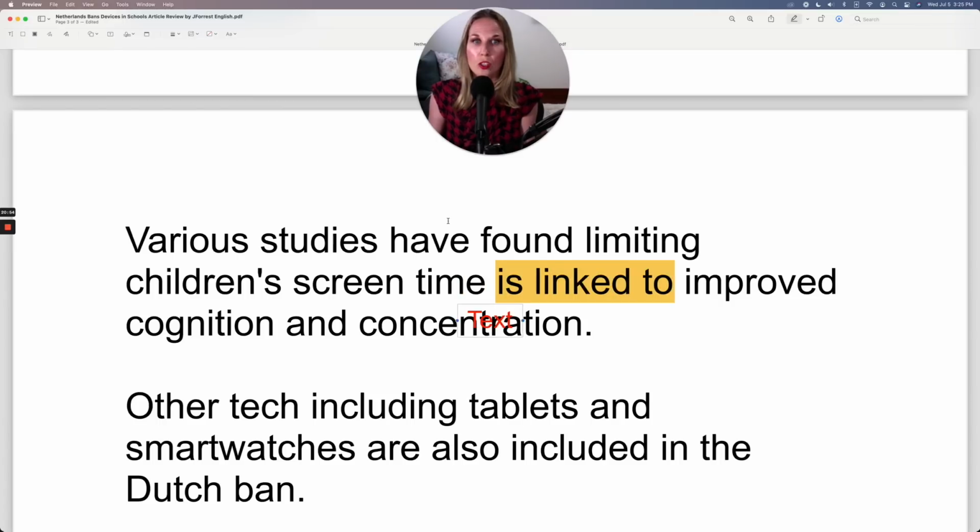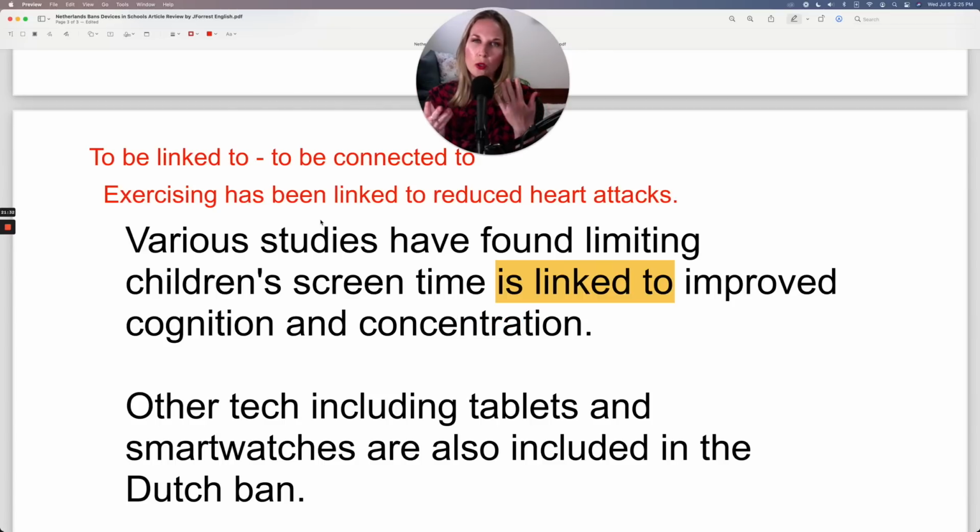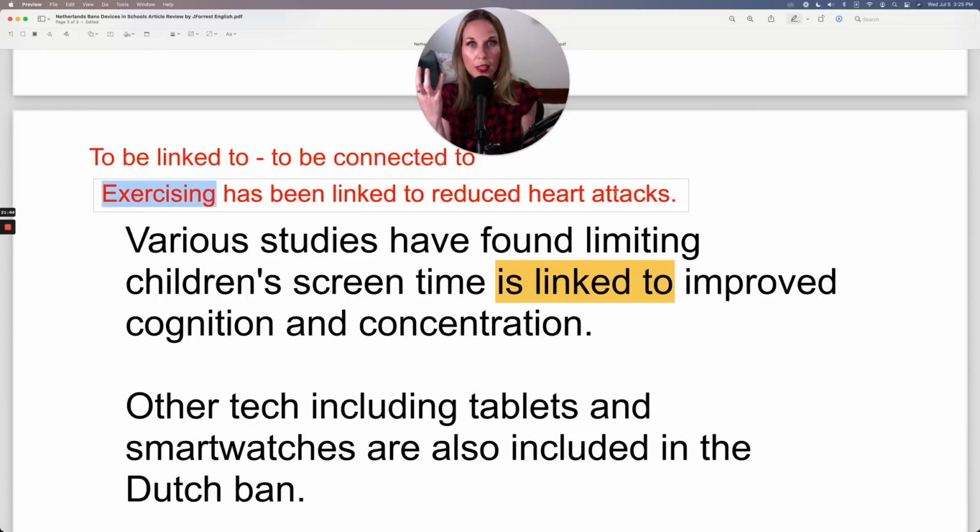To be linked to. Now, we generally use this expression when you want to show that one thing has an effect on another thing. So there's a cause and effect relationship. So again, our one thing, exercising, our next thing, reduced heart attacks. And I want to show there's a cause and effect relationship.